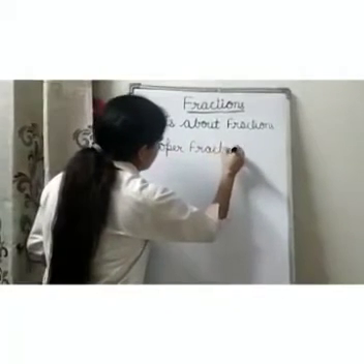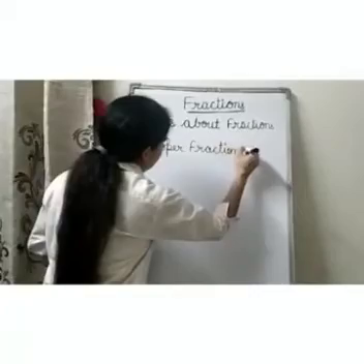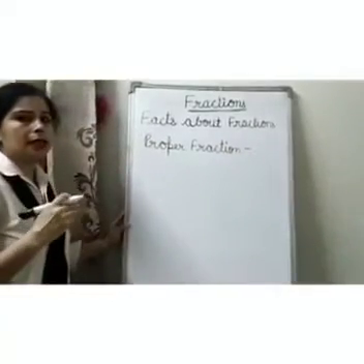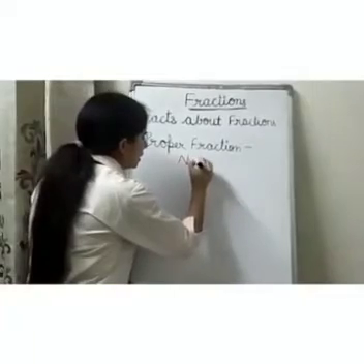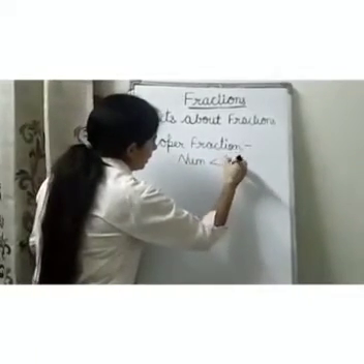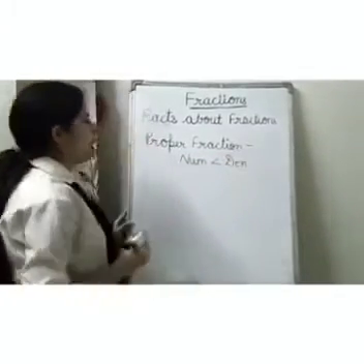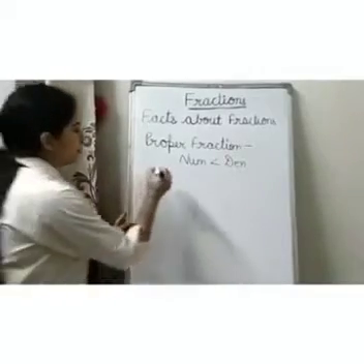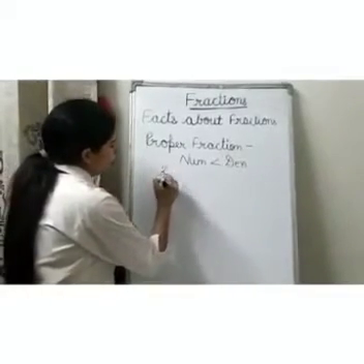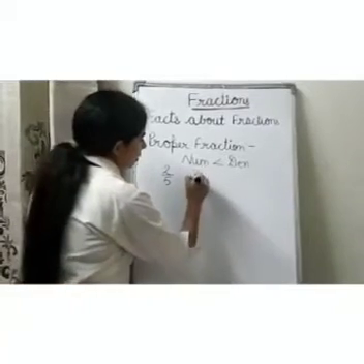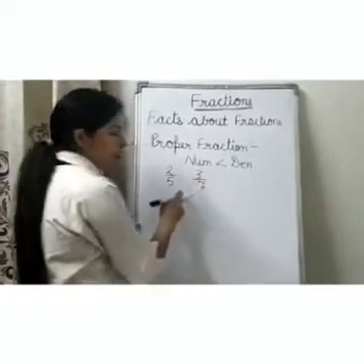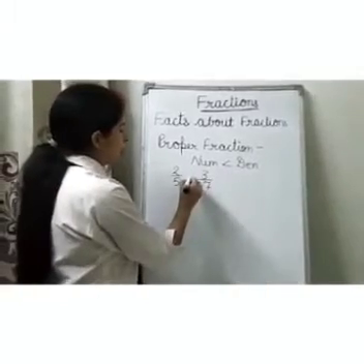A fraction which has numerator less than denominator. Numerator less than denominator, that is called a proper fraction. Suppose 2 over 5. This is a proper fraction. 3 over 7. This is also a proper fraction.